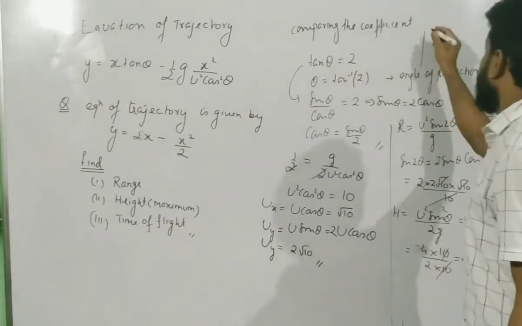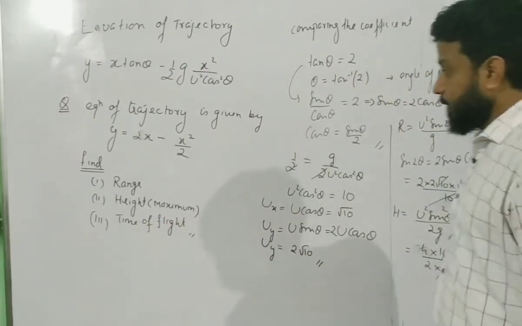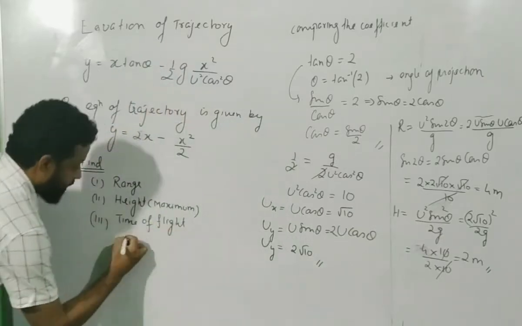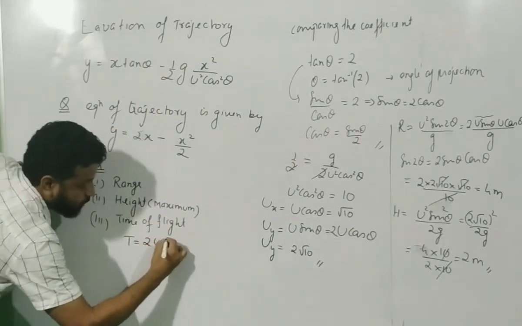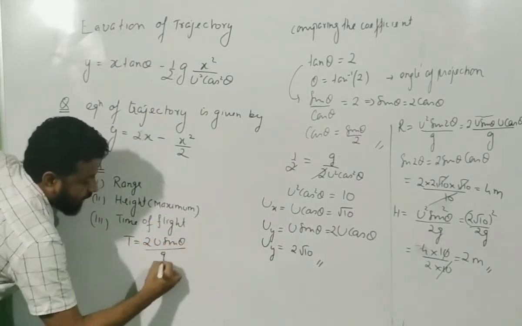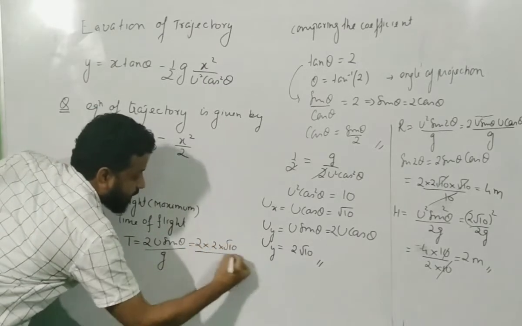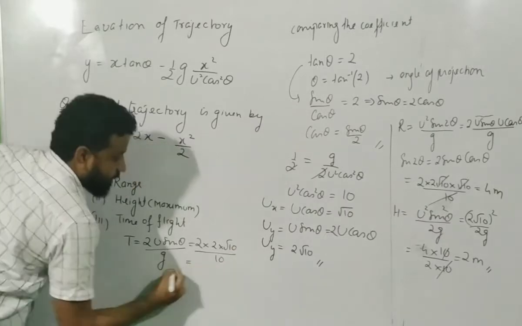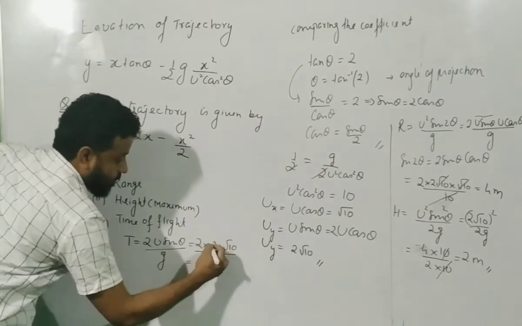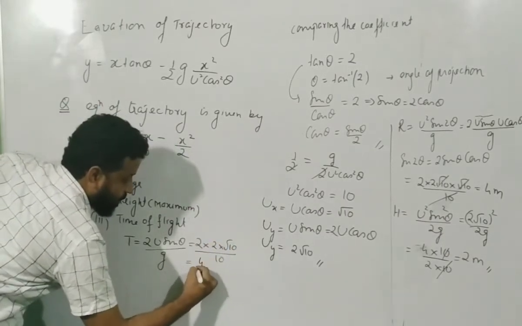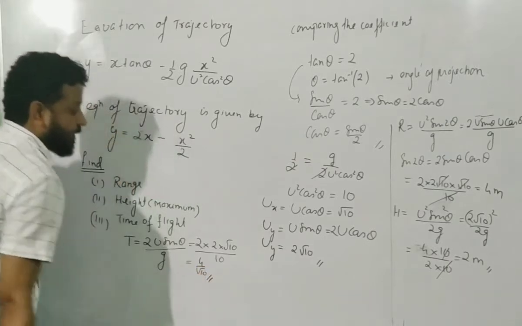Time of flight is again very easy to find. Okay, where to write? Okay, I will write this one. Time of flight is equal to 2u sin theta by g, and that is equal to 2 into u sin theta, which is 2 root 10 divided by 10. And that will be equal to 4 by root 10. So 4 by root 10 is your final answer.